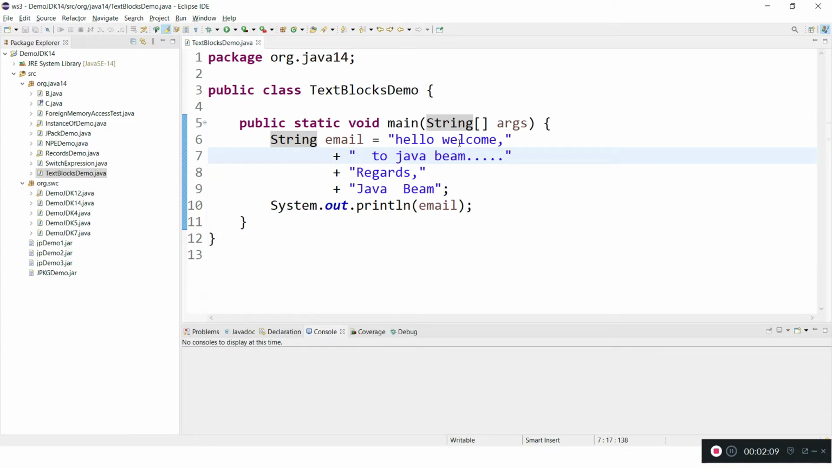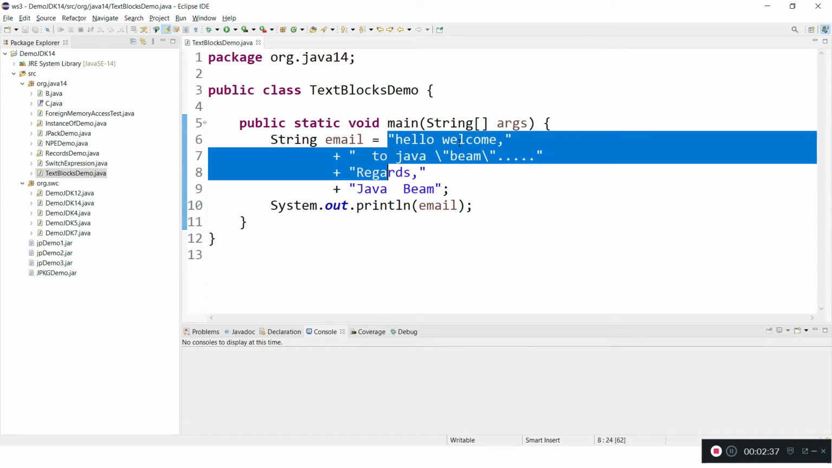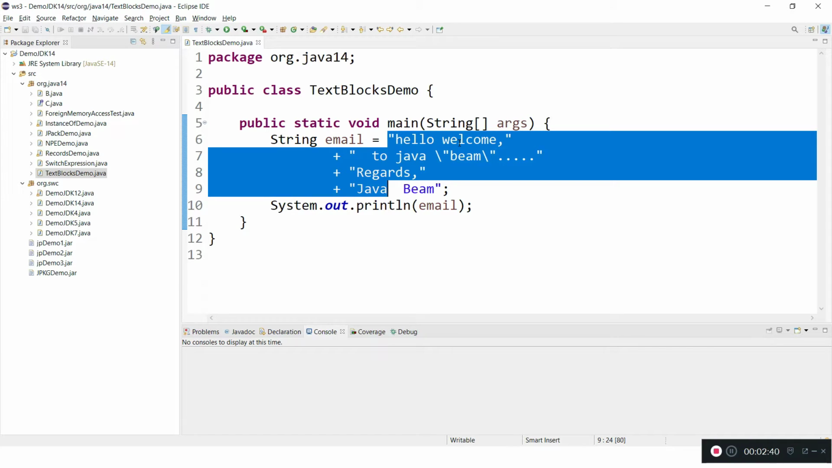The problem here is that formatting is very difficult. I need to concatenate all the strings, and each string should start with a double quote and end with a double quote. In between, if I want to highlight something with double quotes, I cannot do it without escape sequences. I need to keep an escape character, then only I can write a double quote. This reduces readability, and it is not giving the developer better control to format.